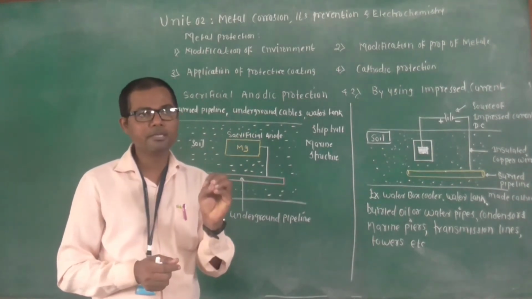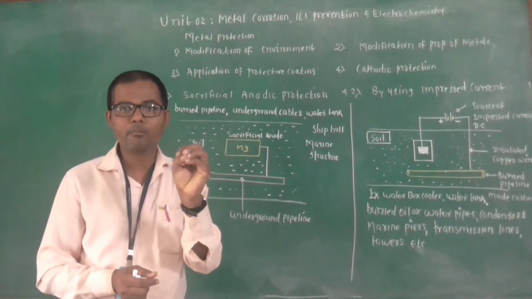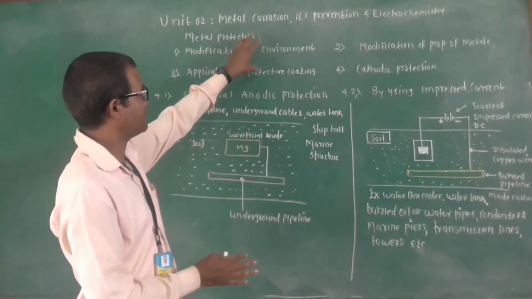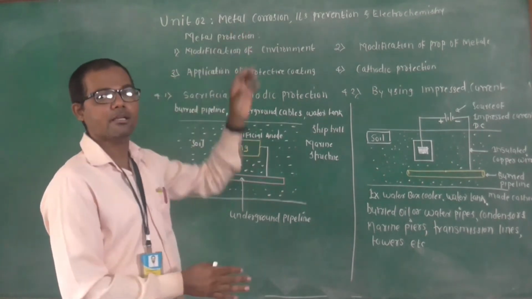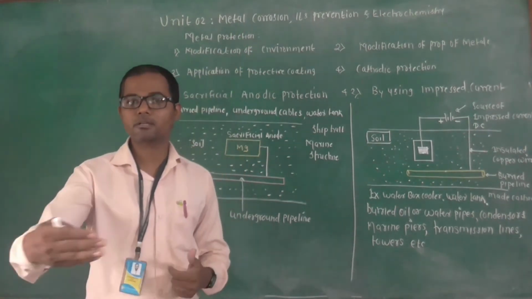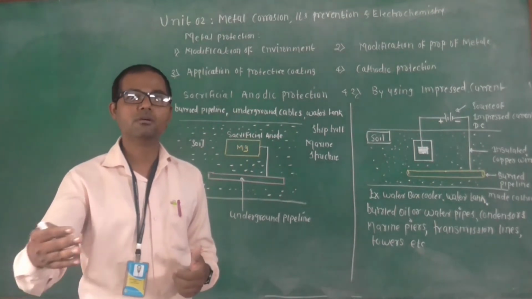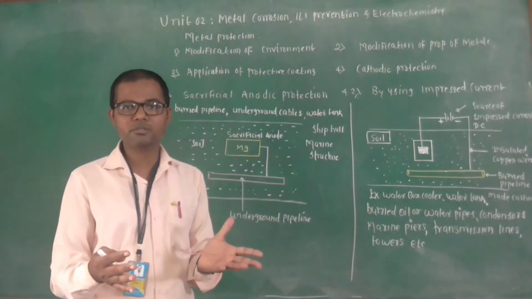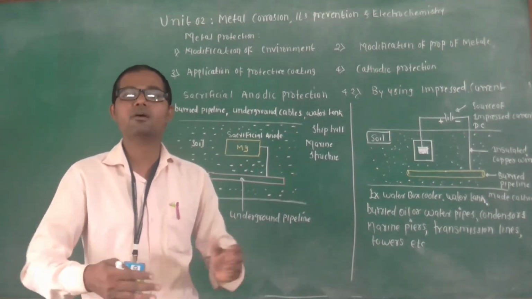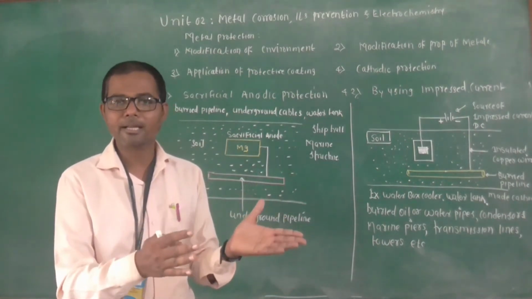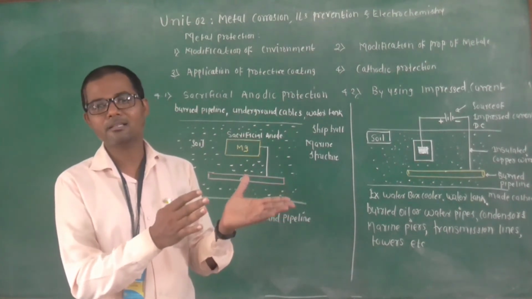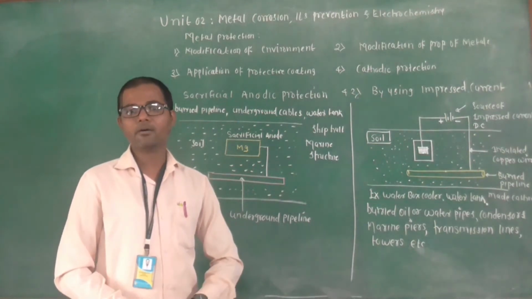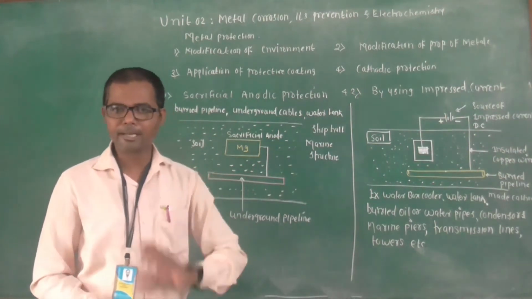The main aim of cathodic protection, or of all these metal protection methods, is to protect our structure from rusting or corrosion, where the atmospheric conditions or the factors present in the surroundings can attack the metallic surfaces and start the decay or destruction of metal. So here we are going to stop the decay or destruction of metal.